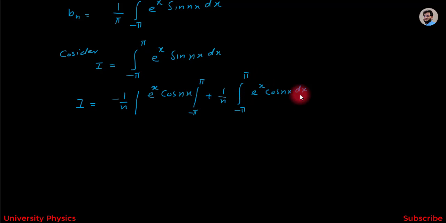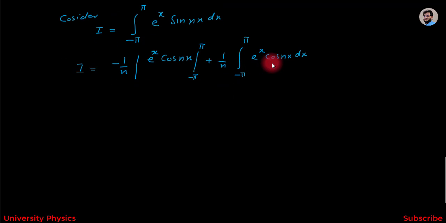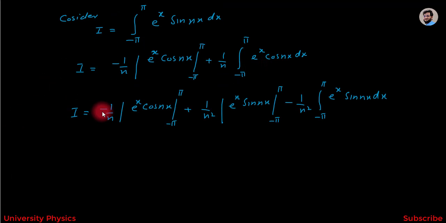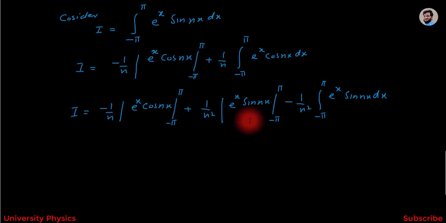Now I have to solve this integration, and we will get I is equal to minus 1 over n e to the power x cos nx from minus pi to plus pi plus 1 over n square e to the power x sin nx from minus pi to plus pi minus 1 over n square integration from minus pi to plus pi e to the power x sin nx. Now here in this term we have to put the upper limit and lower limit.